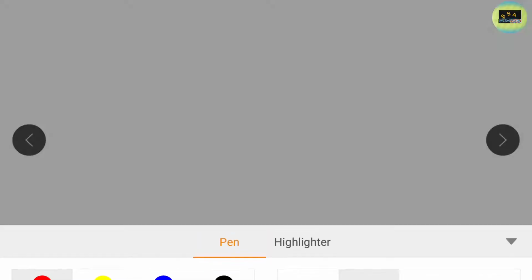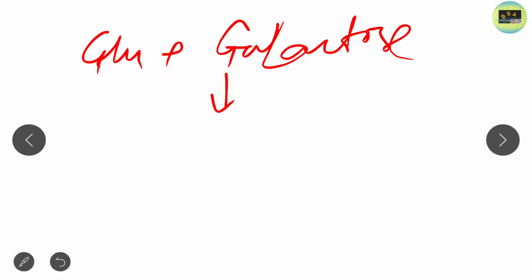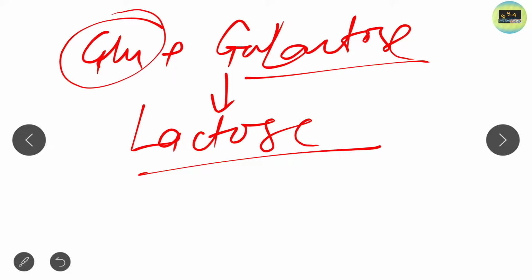Now let's look at the structure of lactose. This is the second disaccharide molecule, which is very important. You should know all these structures. First I want to explain how lactose is formed. Lactose is basically formed from glucose plus galactose. So if we combine glucose and galactose, it gives lactose. When glucose and galactose combine, it will give you the structure of lactose.